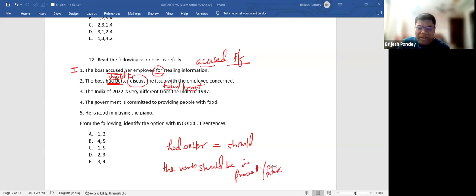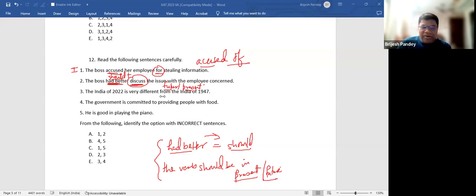For example, I have been sitting at your place for a long, long time and it's getting late and it's snowing outside. So I would say that I had better leave quickly because my mother is calling. Did you understand? Now, this is just a rule of the language. I mean, don't ask kya hoga. Had better is actually equal to should. And the verb that follows after this should always be used in the present or the future. That means this should be in the present or the future, and that is fine because there is no ed to it. So this looks correct.